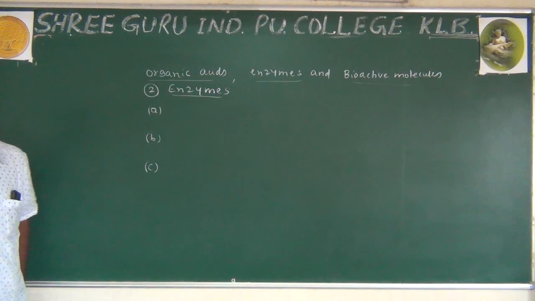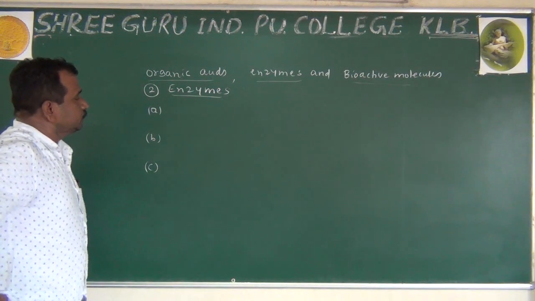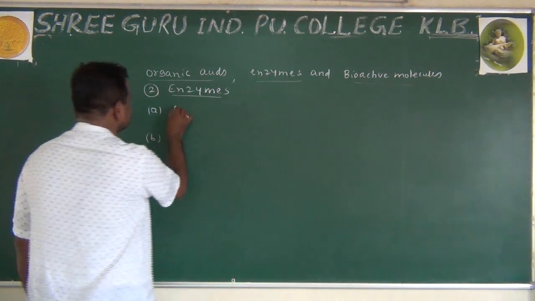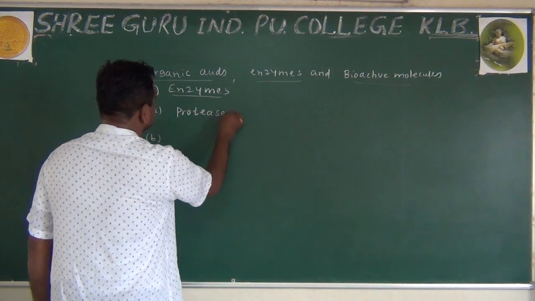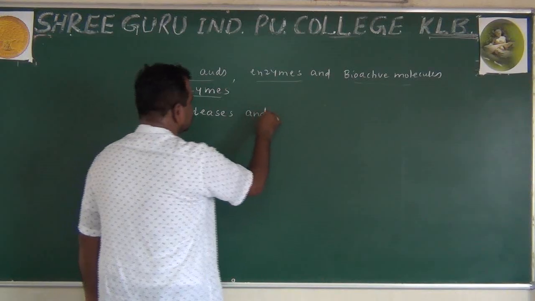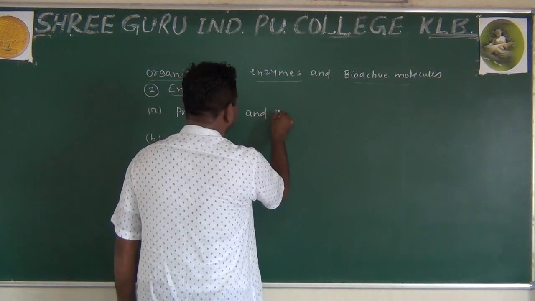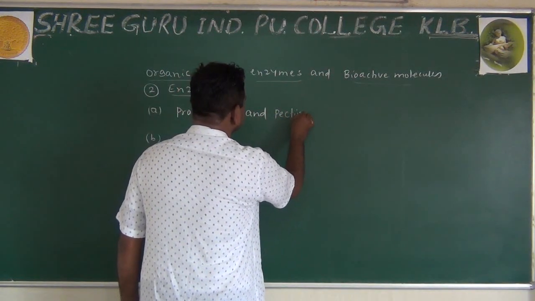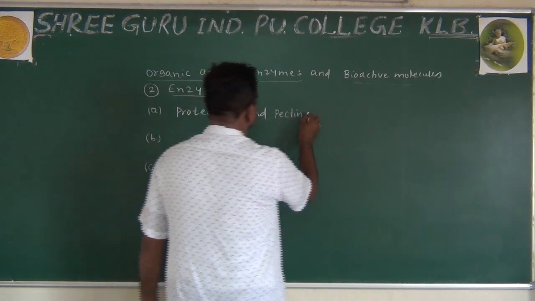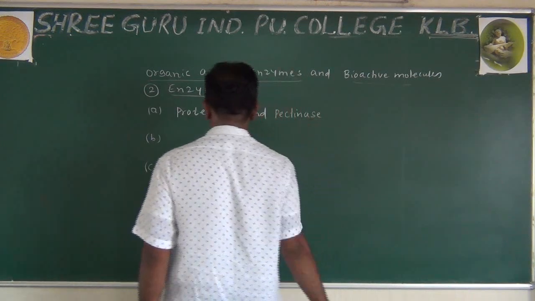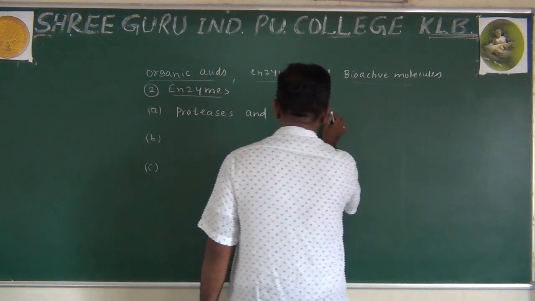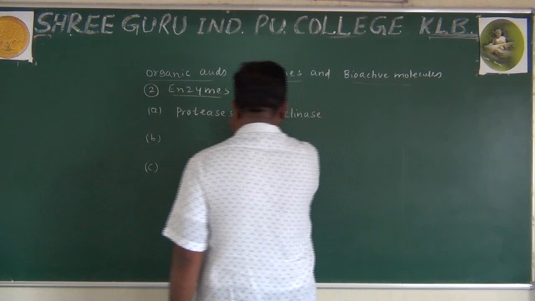So what we are observing are the enzymes, proteases and bacterias. These are the enzymes.